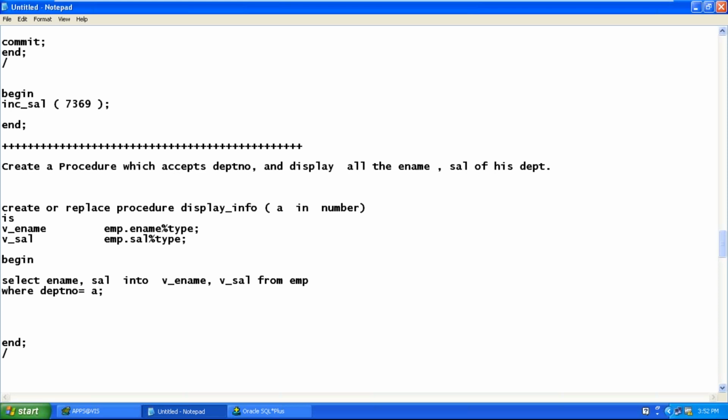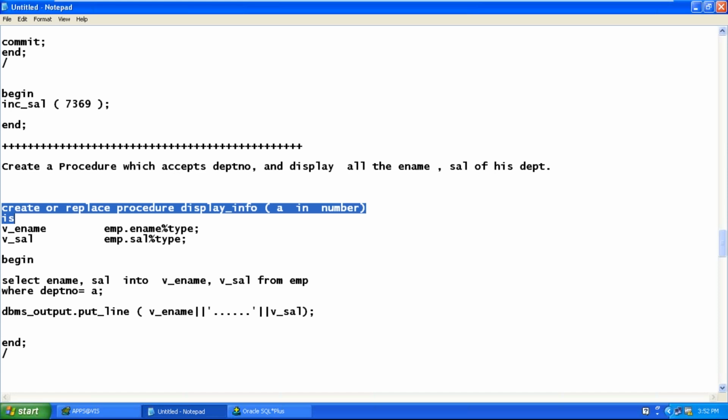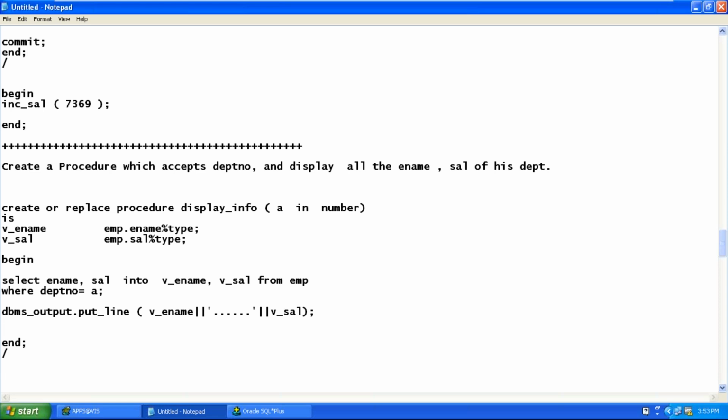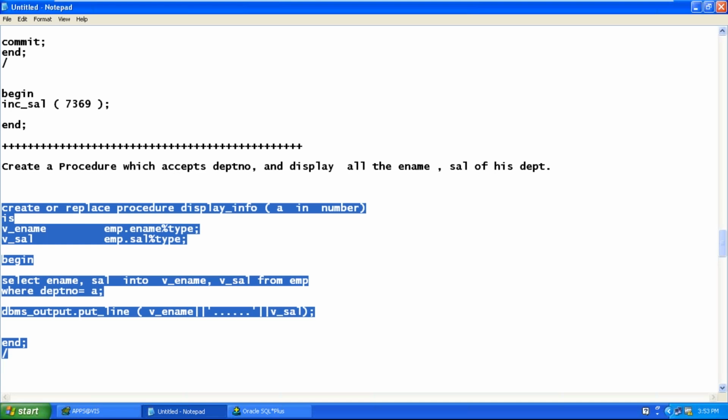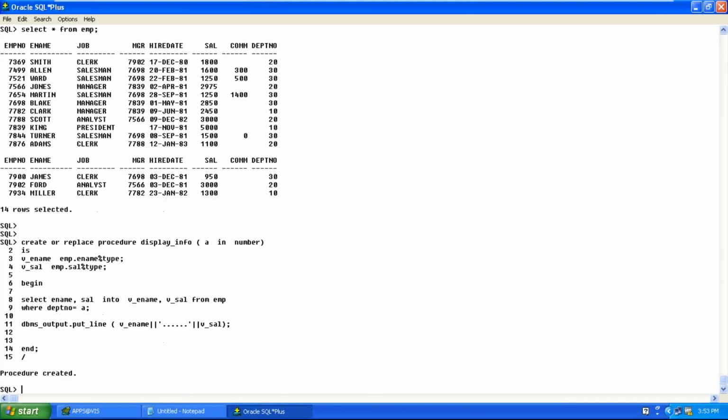Next, DBMS output we want to display. Yes, definitely. That's it. Shall we run? Also, we will take care of the exception. To be a good developer, we need to have that exception, where others then. Let us include the exception. First, let's get the error, and then we'll include the exception. Execute.